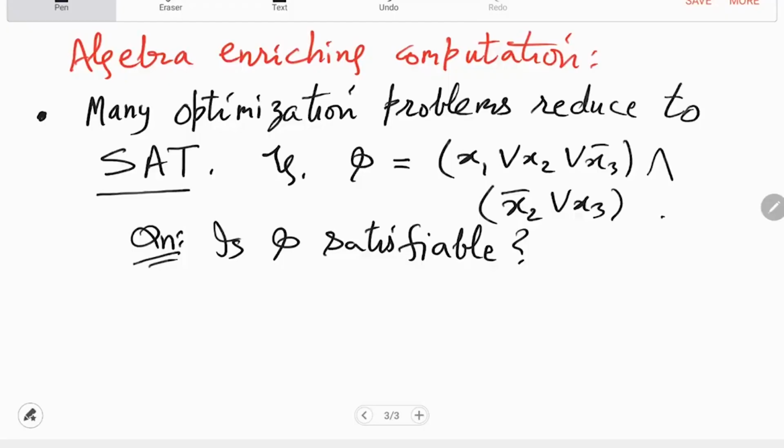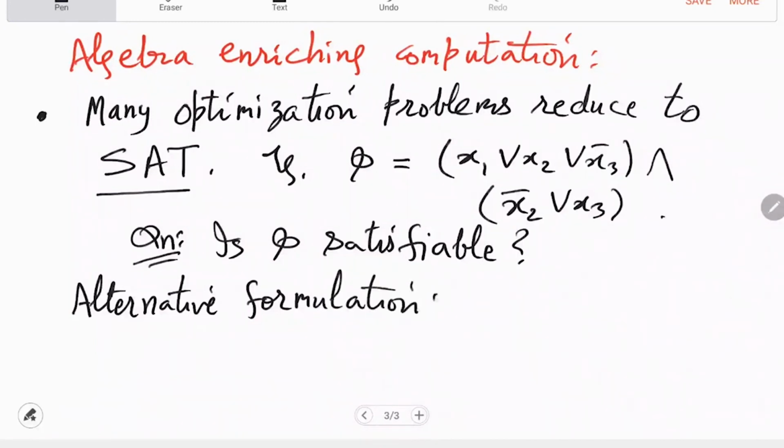So what has that to do with algebra? Well, this Boolean question is already to do with Boolean algebra, but you can also come down to fields. So you can make it more palatable in classical algebra. So you can, for example, look at an alternative formulation in terms of polynomials. So what you can do is convert a clause into a polynomial equation.